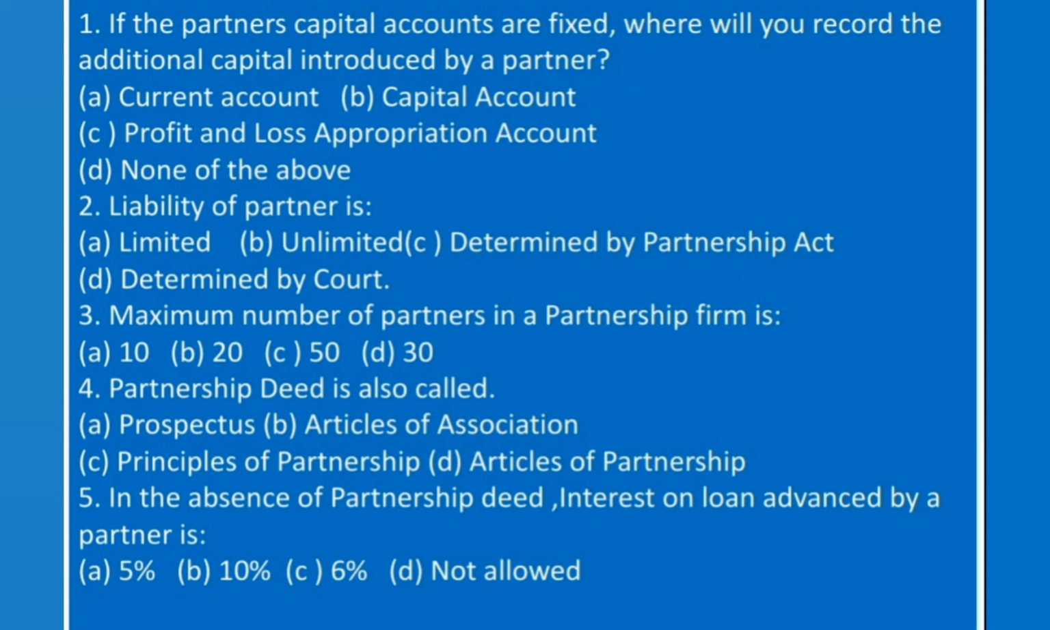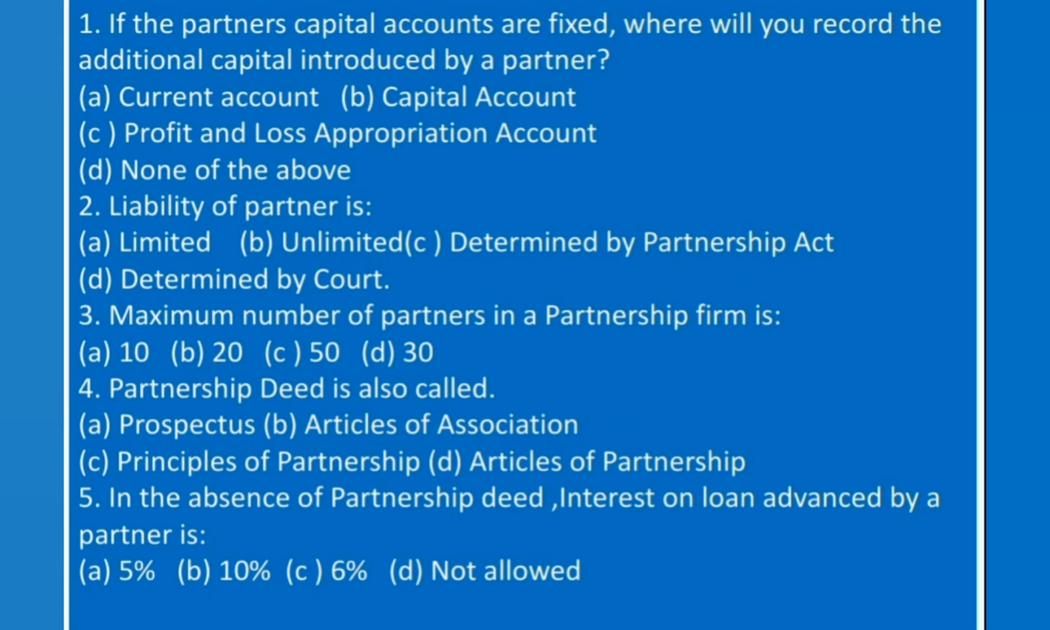You might have studied the two methods of preparing capital accounts. Which are they? Fixed method and fluctuating method. Under fixed method, we are preparing capital account by preparing two accounts. First one is capital account and the second one is current account. And if we are following fluctuating capital method, we will prepare only one account. That account is known as capital account of partners. So here the question is regarding fixed method.